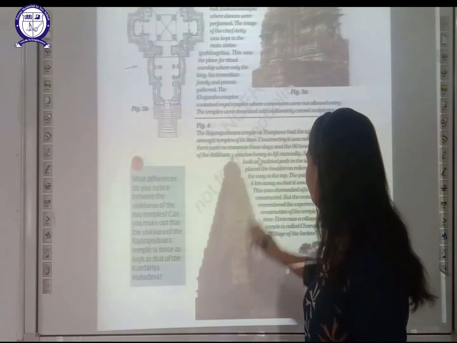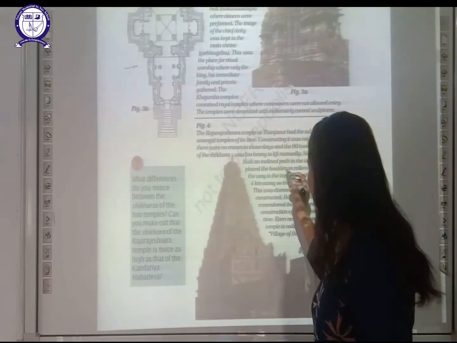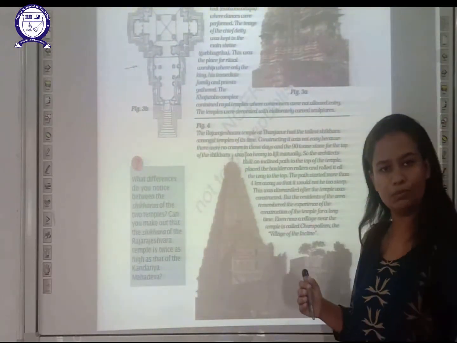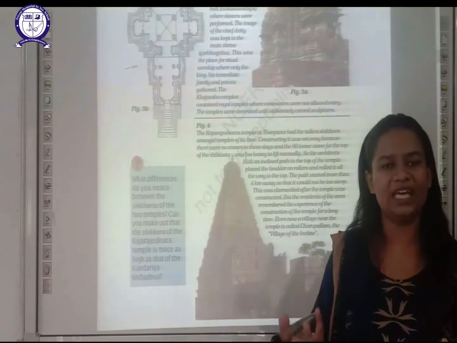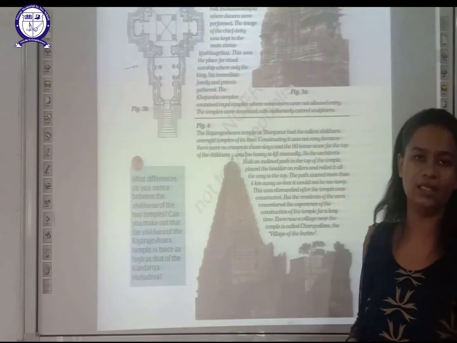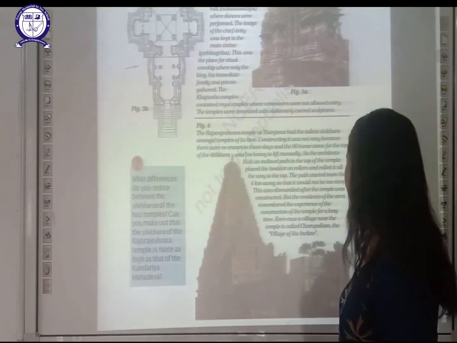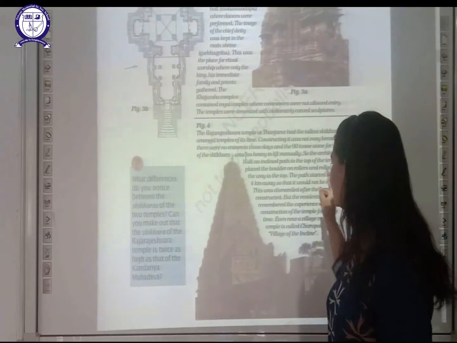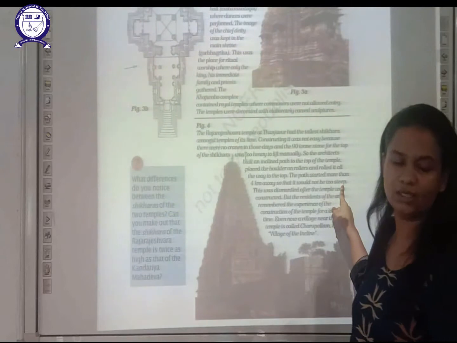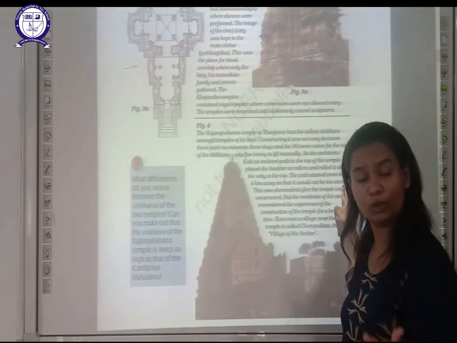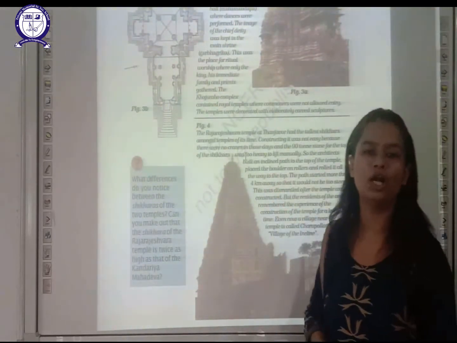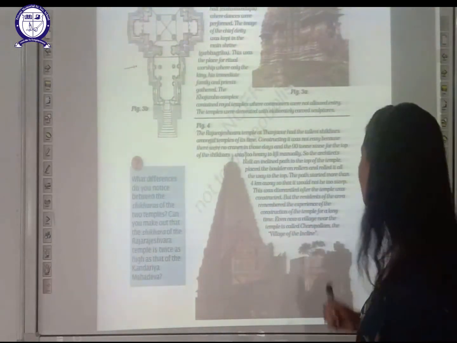So the architect built an inclined path to the top of the temple. An inclined path means they were able to take the stones up to the shikhara easily, without facing any problem. The path started more than 400 kilometers away so that it would not be too steep. If it were steep, the persons manually carrying the stone might get hurt. That is why the path was not too steep.